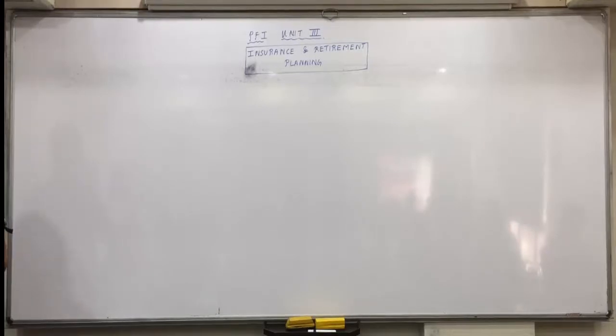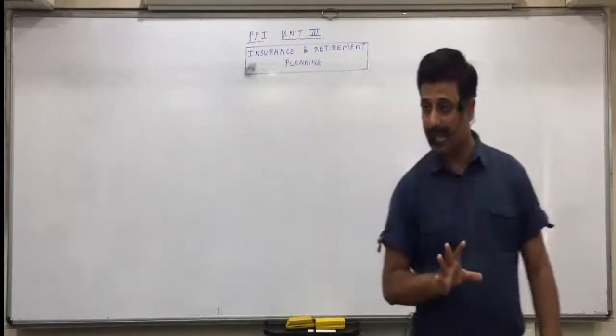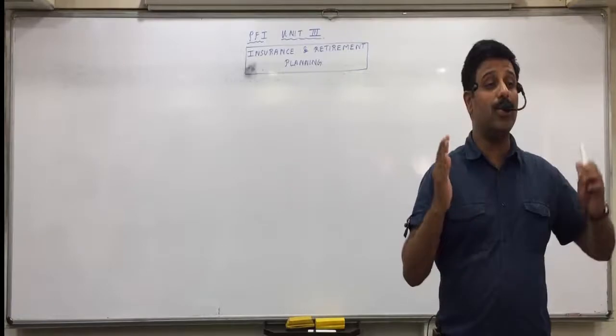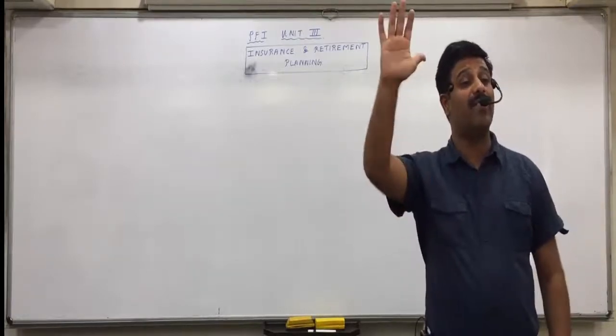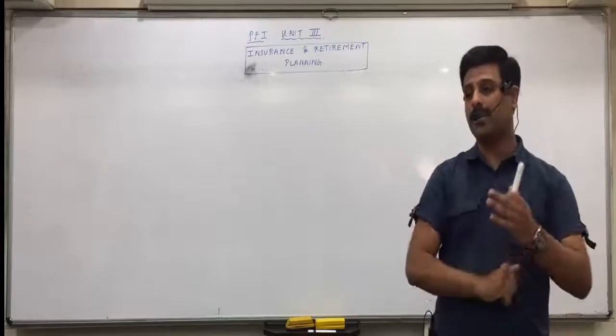To earn 50 lakhs at the rate of 5% per annum, you must have an investment of how much? 25 crores. No, not 25 crores, sorry, 10 crores. So 10 crores at 5% per annum will come to 50 lakh rupees per annum. It means you need to save how much amount by the age of 55? 10 crore rupees.